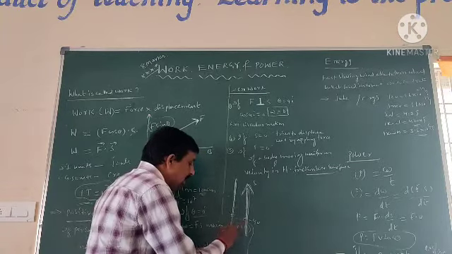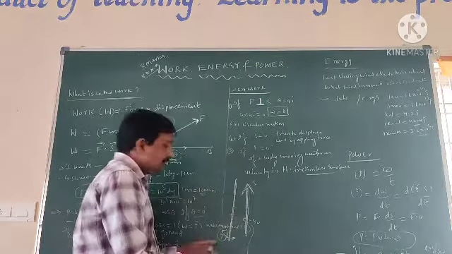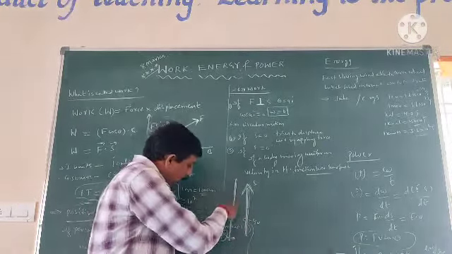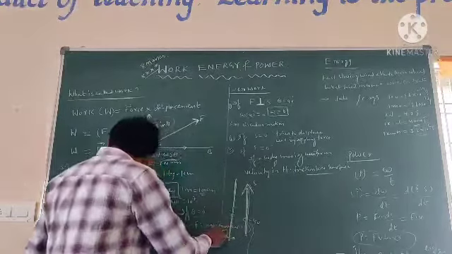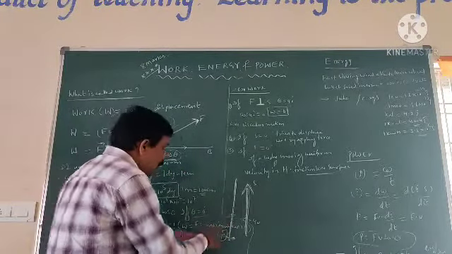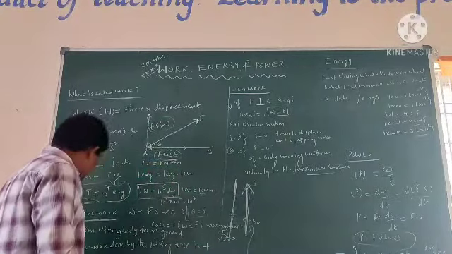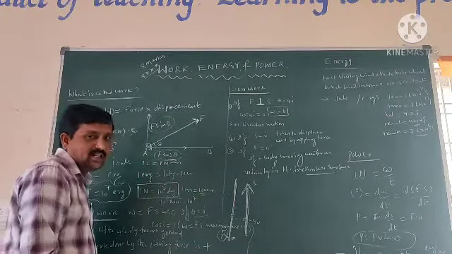So these two are opposite to each other. The displacement is opposite to the force, so negative work is done. Due to the gravitational force, the work done is negative.